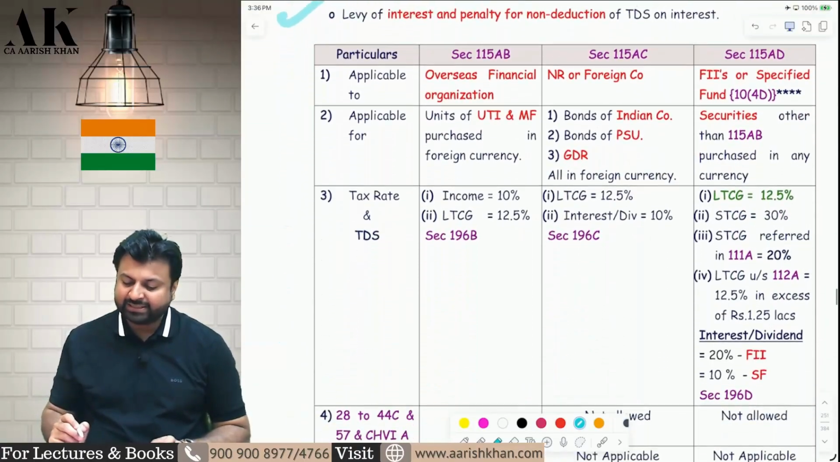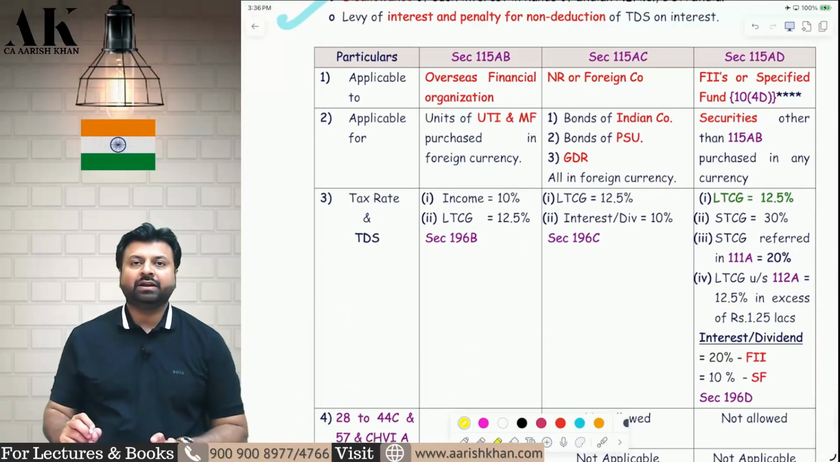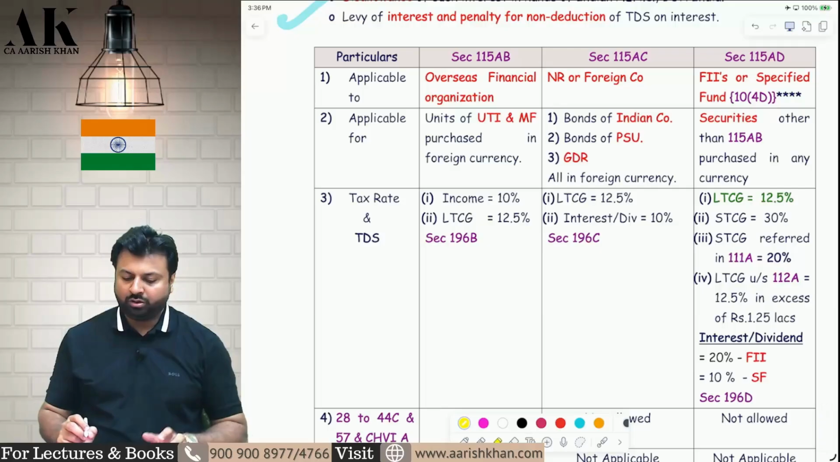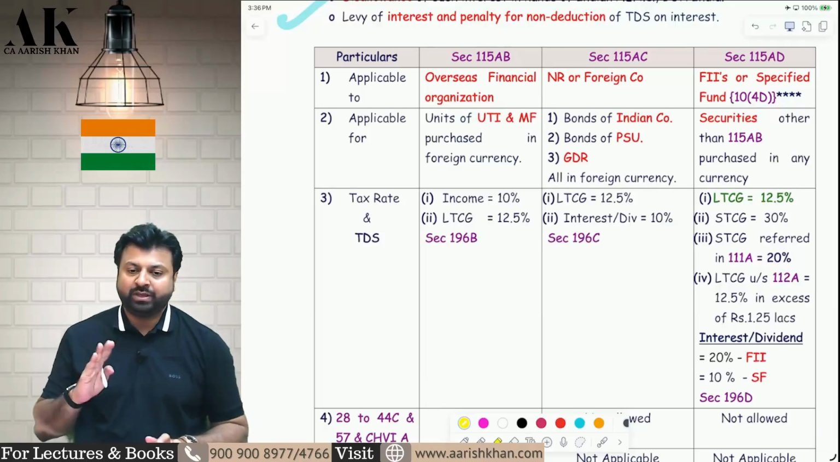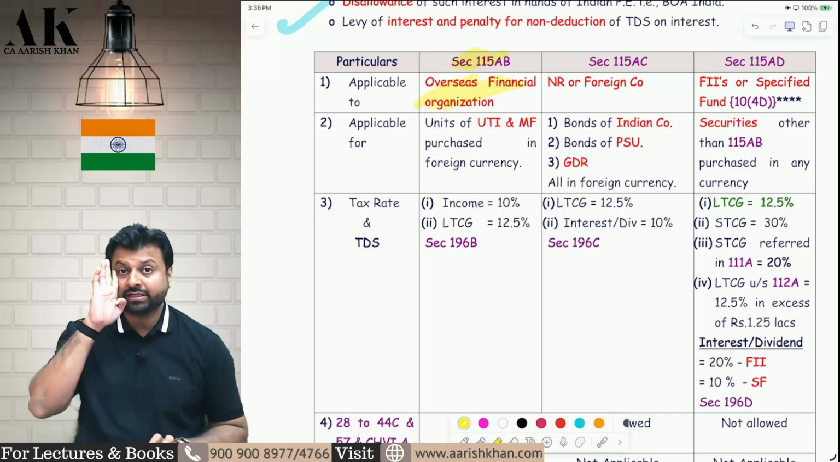Now, there are 3 sections over here, one by one. That is 115AB, 115AC and 115AD. We will talk about all 3 of them one by one. We are not going to mix all of them together. First, we will talk about 115AB. Who is the assessee over here? The assessee over here is Overseas Financial Organization.